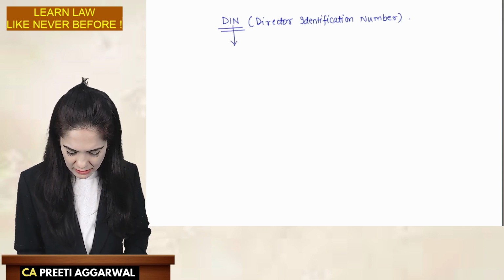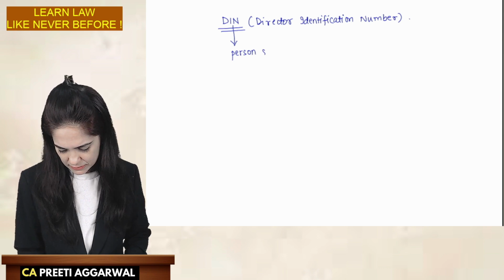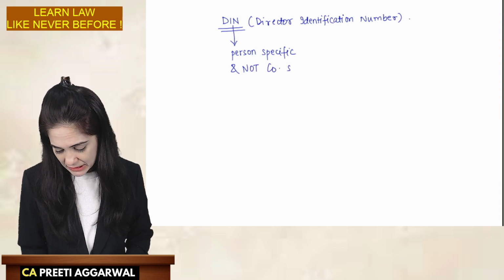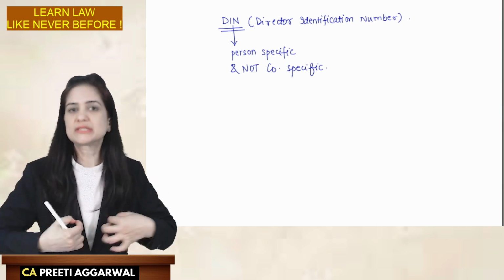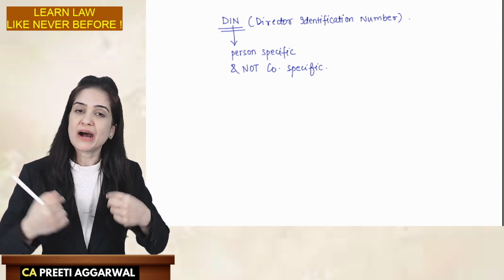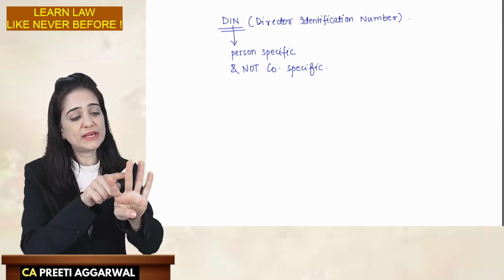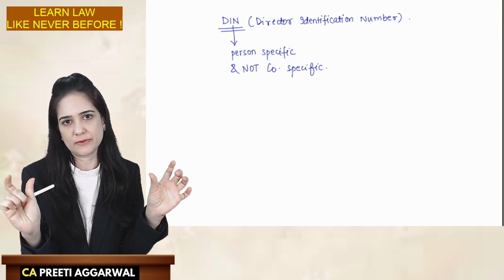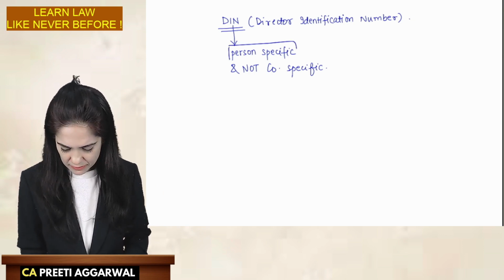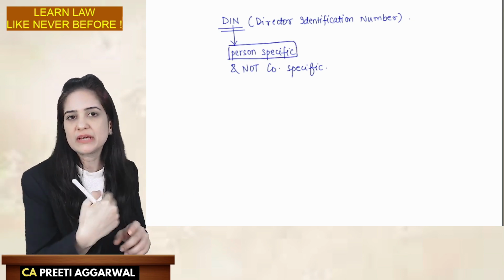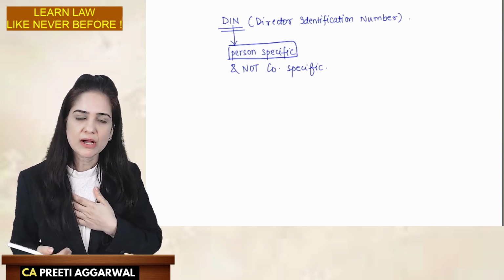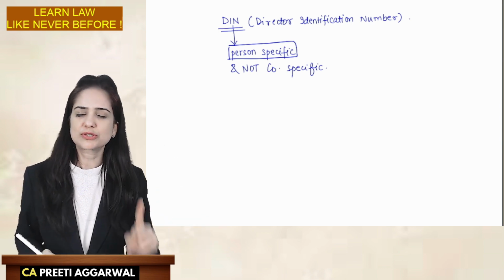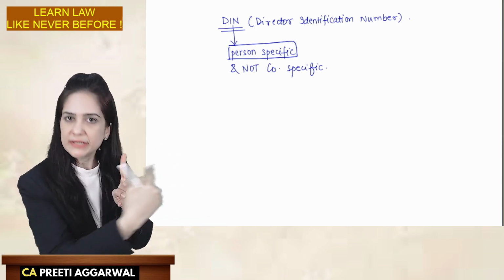Please note, students, DIN is person specific and not company specific. What is the meaning of this? It means that every person will be given a number. Now, if I am a director in 4 companies, I will give each of them my same director identification number. So this is person specific and not company specific. Each company will not give me a DIN. DIN is personal. I also personally have a DIN. I'm a director in 2 or 3 companies. Then each of those companies will be listed under my DIN.